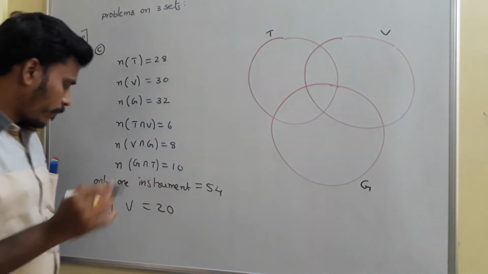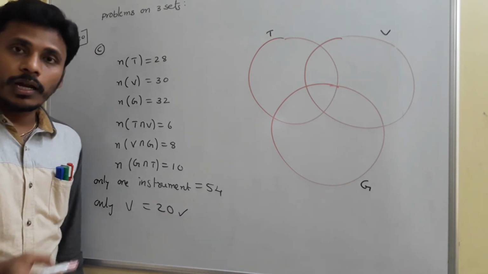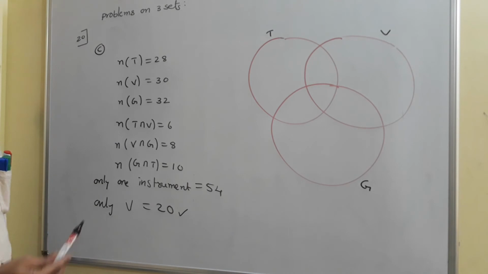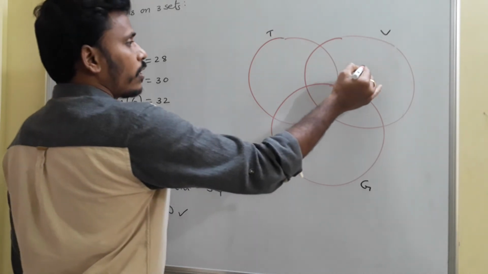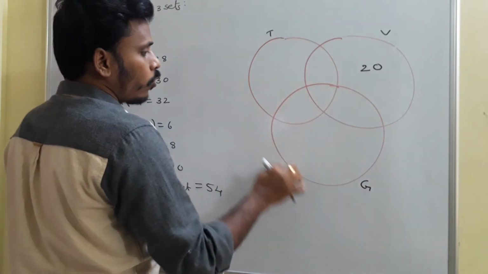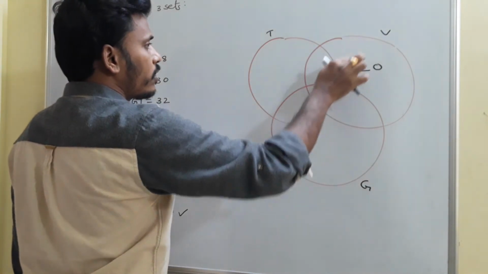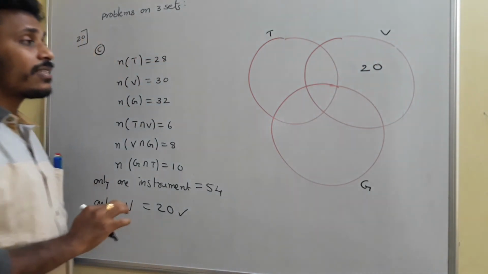Okay, just think about it. At the end it is given that only violin is learned by 20 students. So only violin, in the sense this region, indicates 20. Out of guitar, out of trumpet, in the violin this region is only violin, and that is given as 20.